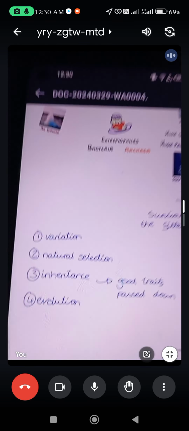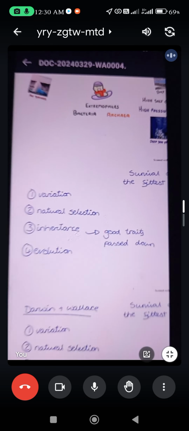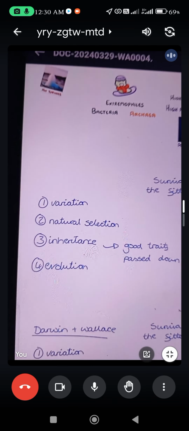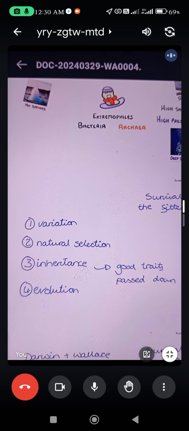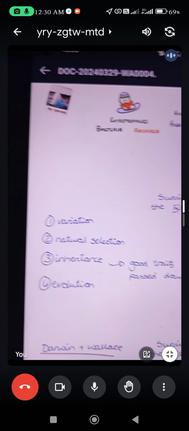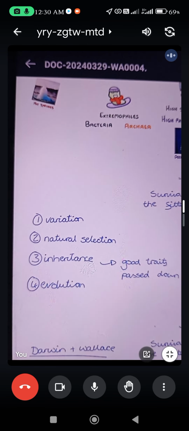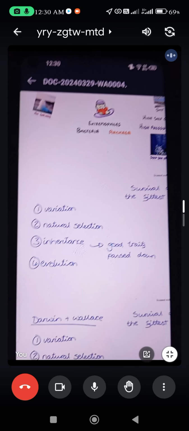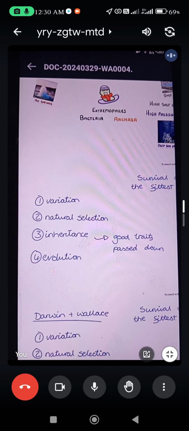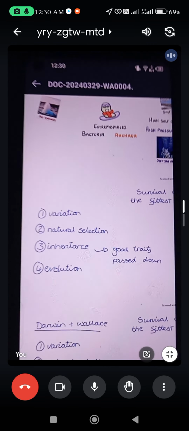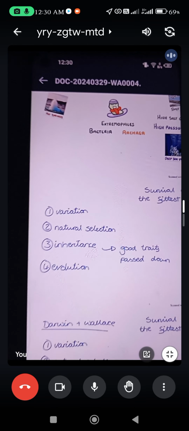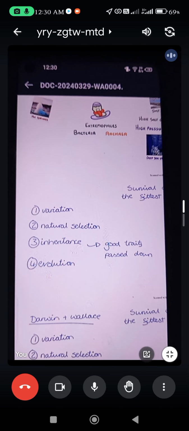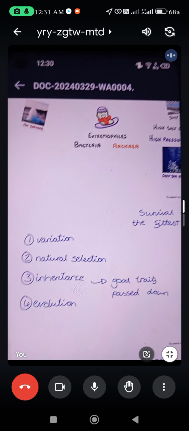So we will move to the next thing, which is natural selection. If you have to define it, natural selection is the mechanism through which living creature populations adapt to change. Natural selection is basically an environmental process. If any species wants to continue and reproduce, they have to show mutation, variation, natural selection, inheritance and evolution in their genes.